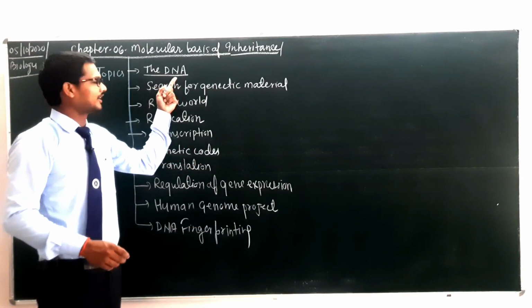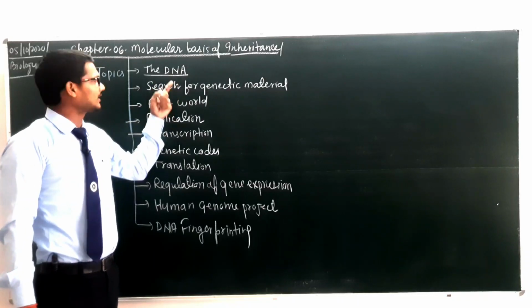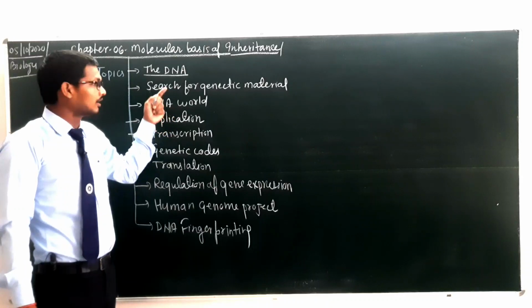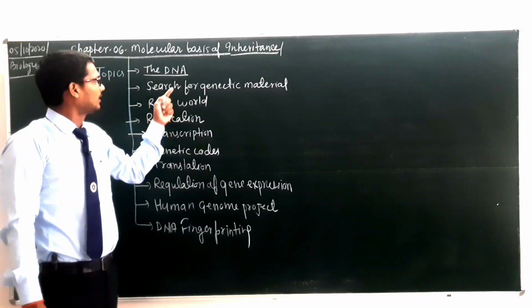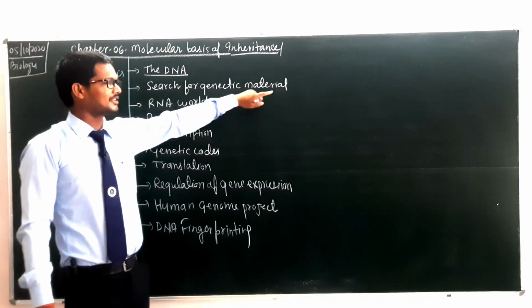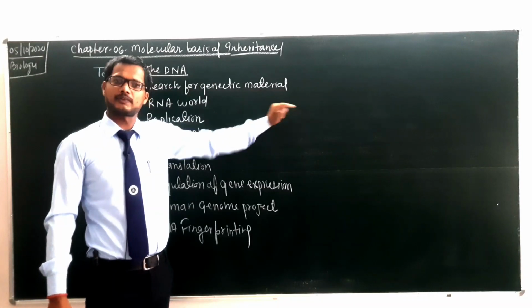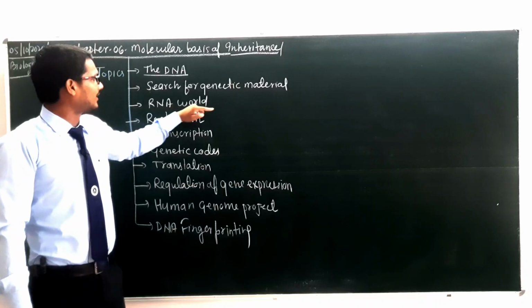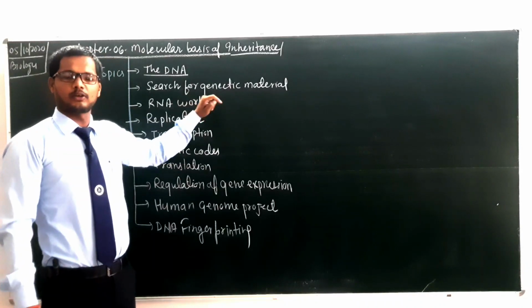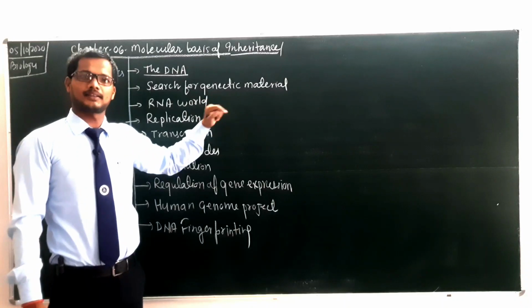We have said that DNA is the genetic material. Why is this known as genetic material? What are the certain features of the genetic material? What is the structure of DNA? What types of DNA are found? Here, in the search for genetic material, various experiments help in searching for the genetic material. Then after we will discuss the RNA and types of RNA, as well as we will also consider the various RNAs and their structures.